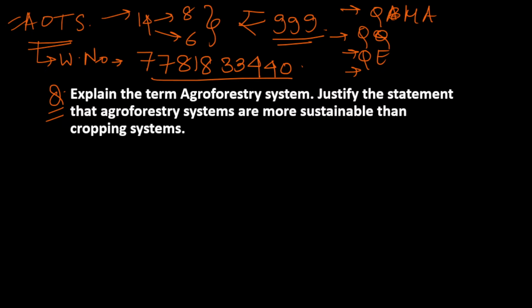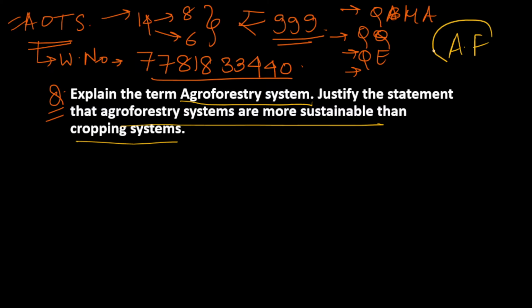Now let's move to the question. The question for today is: explain the term agroforestry systems and justify the statement that agroforestry systems are more sustainable than cropping systems. I think agroforestry is one of the most important and favorite topics of UPSC. Every year you will see a question from agroforestry, so you should be well prepared with it. Most of the students who follow me for a long time are now aware of agroforestry in detail. But still, as the questions are asked, we will try to answer this.